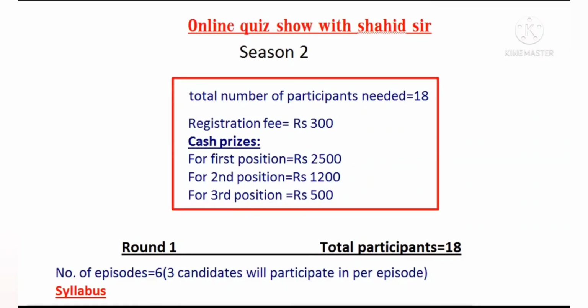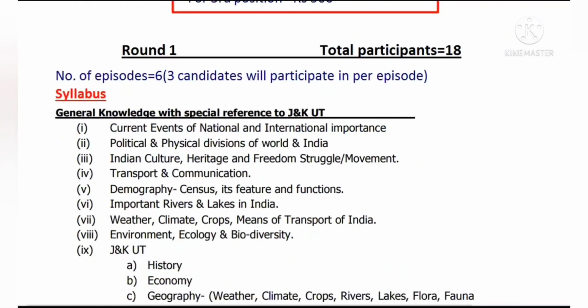For first position, it is rupees 2500. For second position, it is rupees 1200, and for third position, it is rupees 500. In round 1, there will be a total of 18 participants, and the total number of episodes in round 1 will be 6, and 3 candidates will appear per episode.